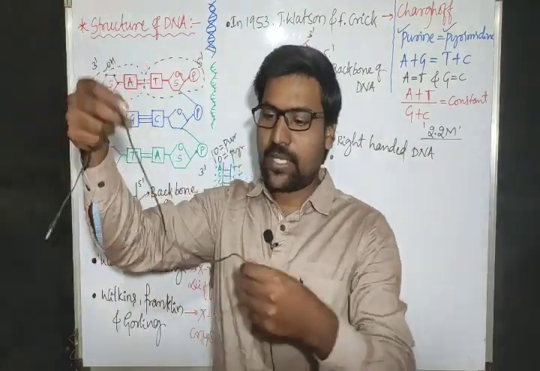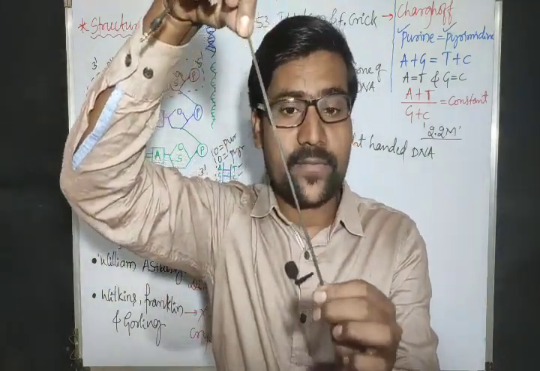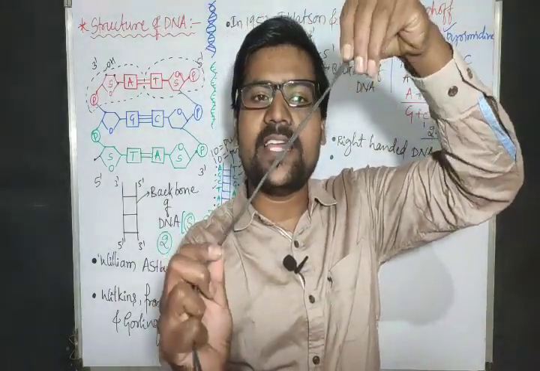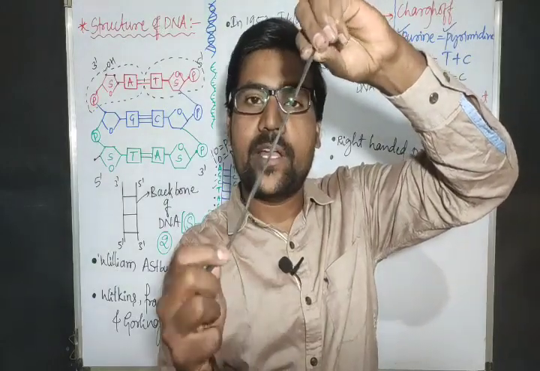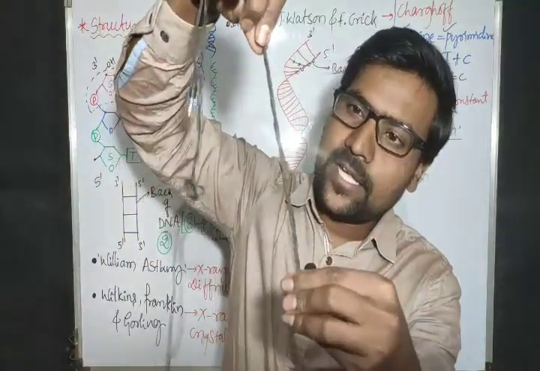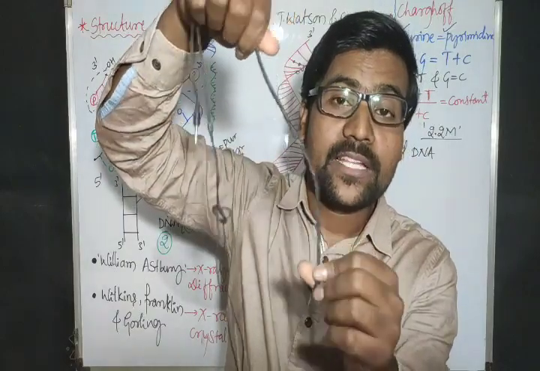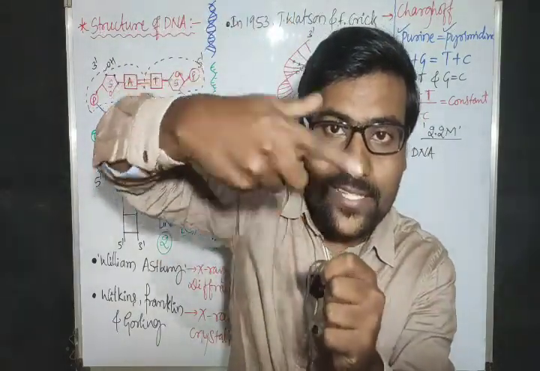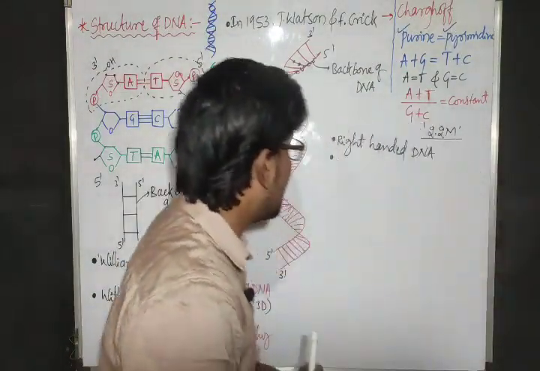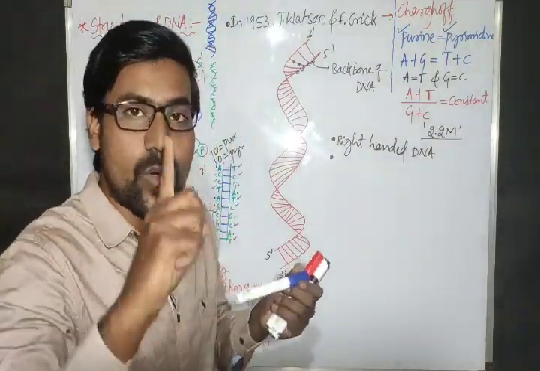Imagine, let us consider this wire is the DNA, right? Sorry, double stranded DNA it is. Now this double stranded DNA is twisting in this manner. It is going to coil. Now it is coiled, present in the spiral form. That means while coiling, it will rotate through a 360 angle. When it rotates one turn, we will consider it as one pitch.